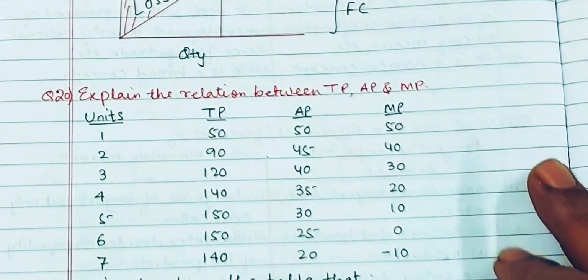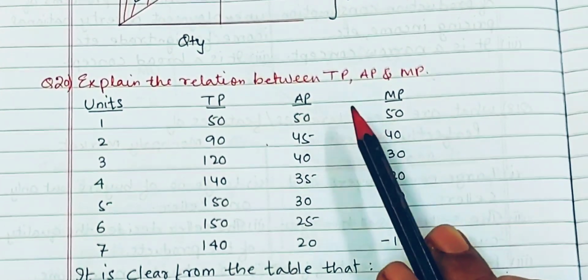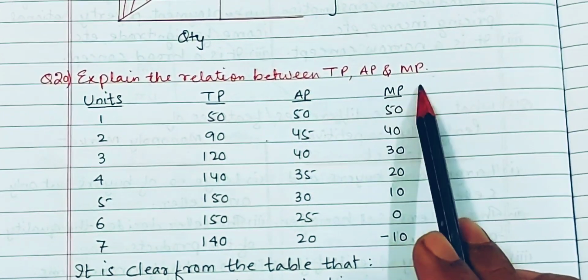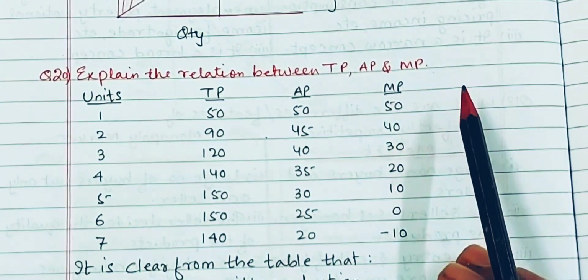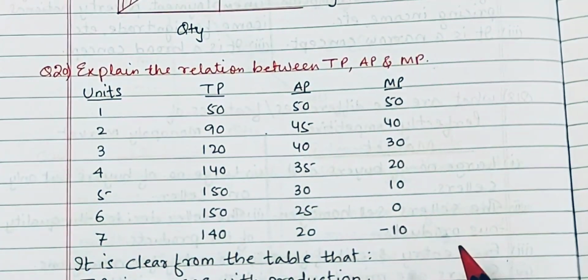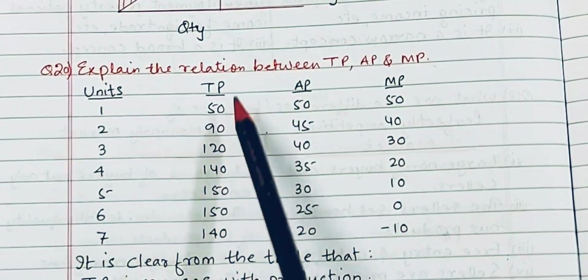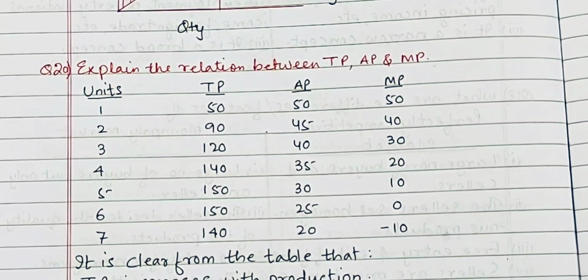And then explain the relationship between TP, AP, MP. TP means total product, AP means average product, MP means marginal product. Very, very important concept. And I have explained this with a schedule. Here I made a table, with units, TP, AP, MP. Numericals also come on this in exams, so you have to understand it very well.